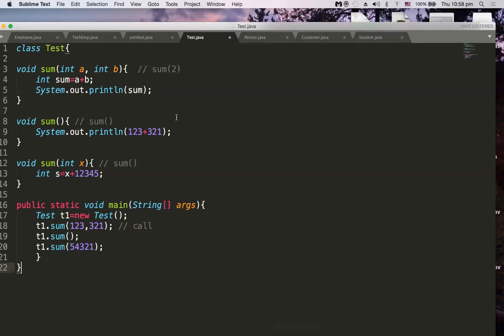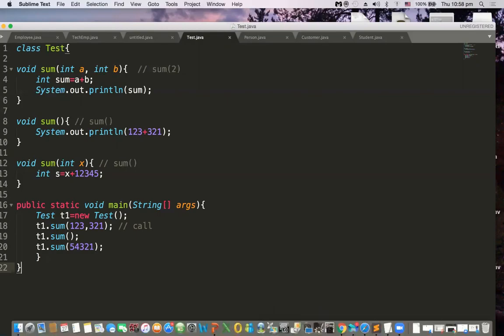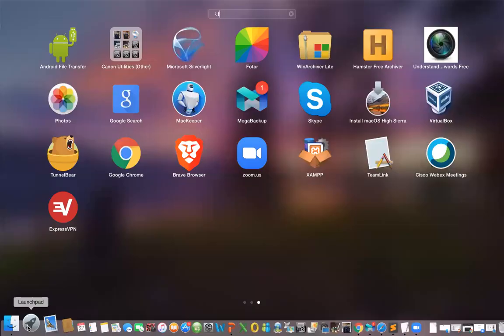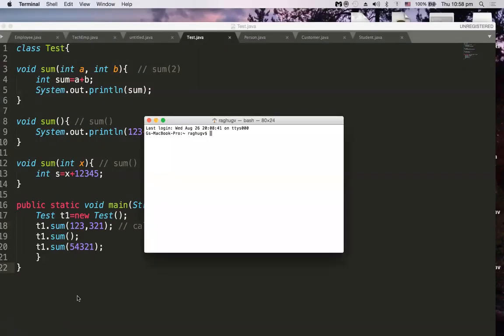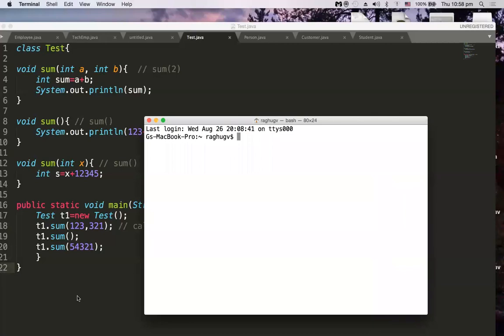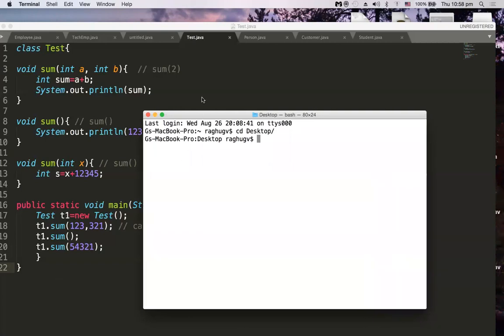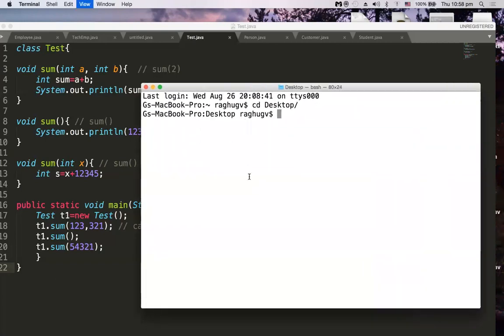Let me save this and run it. We'll see whether it is working properly or not. Let me open up my terminal. I have the terminal open. All my programs are on the desktop, so I am going to the desktop. Now this program is test.java, right? So let me compile this. javac test.java compiled successfully, there is no problem, and we say java space test.